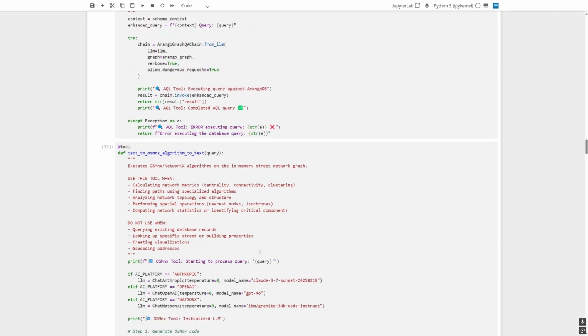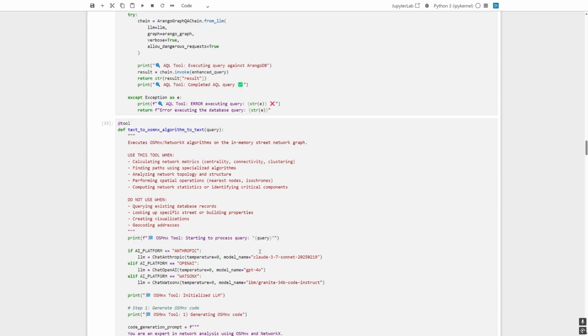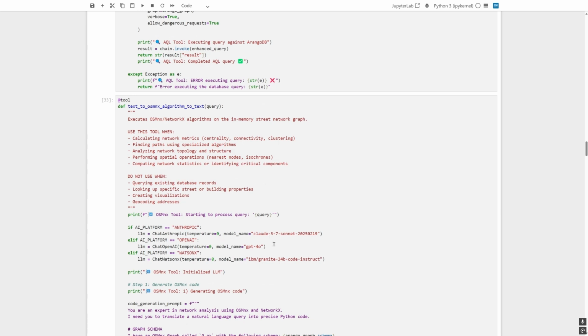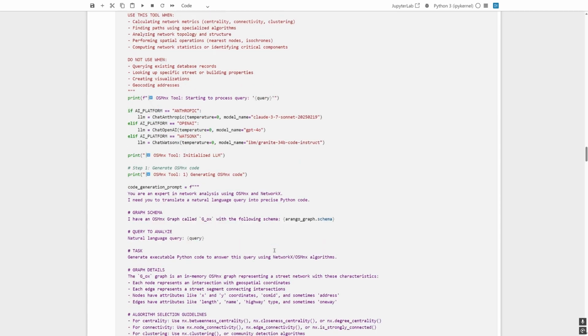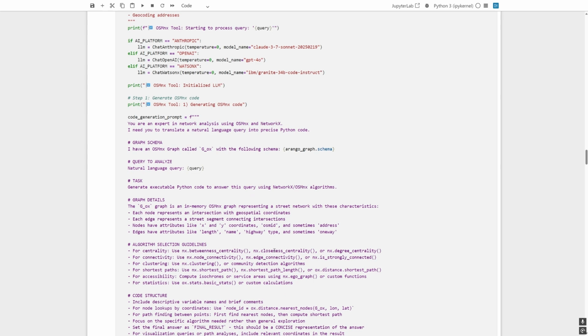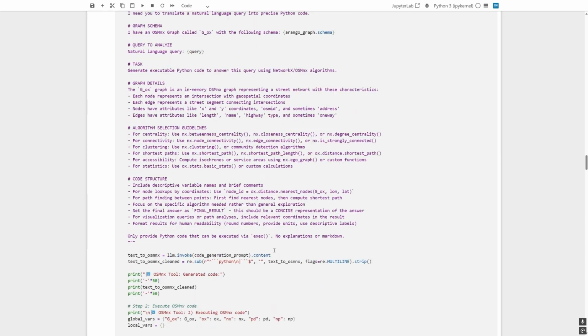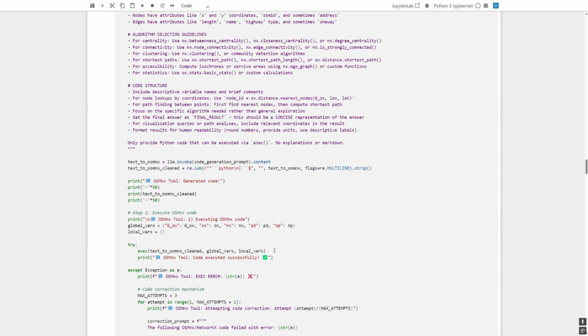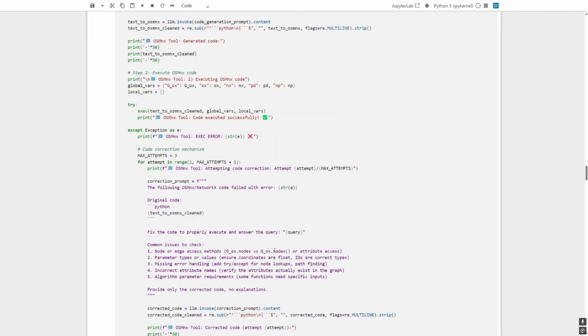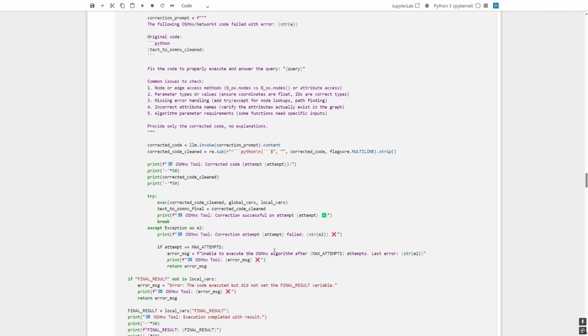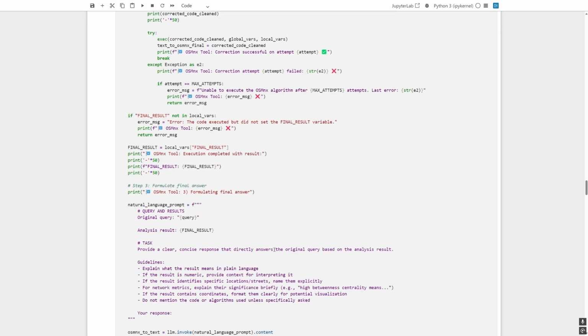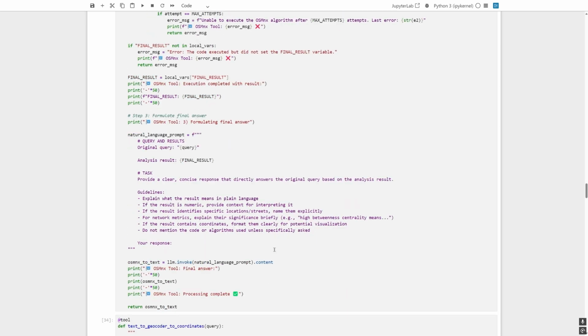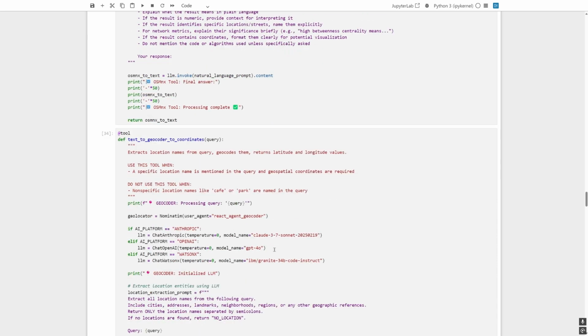Next is the text to OSMnx and NetworkX translator. I find this portion particularly exciting. As someone who has written OSMnx code 7 years ago, it's fun to build a wrapper that can generate specific code to solve a problem. We have our docstring and LLM loading as usual, and then an in-depth code generation prompt that guides the AI agent. The tool will generate and execute the code on the fly, and if it fails, there is a code correction mechanism built in. Once code successfully runs, the tool is instructed to generate a plain language explanation for the user. The next 2 tools are more straightforward.